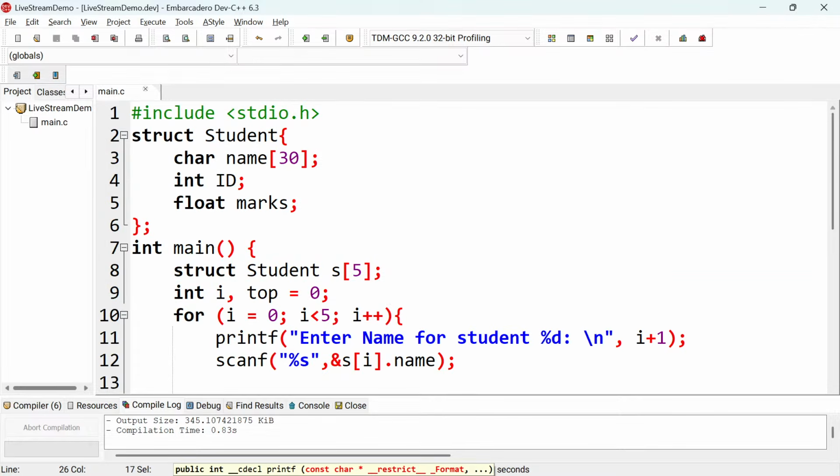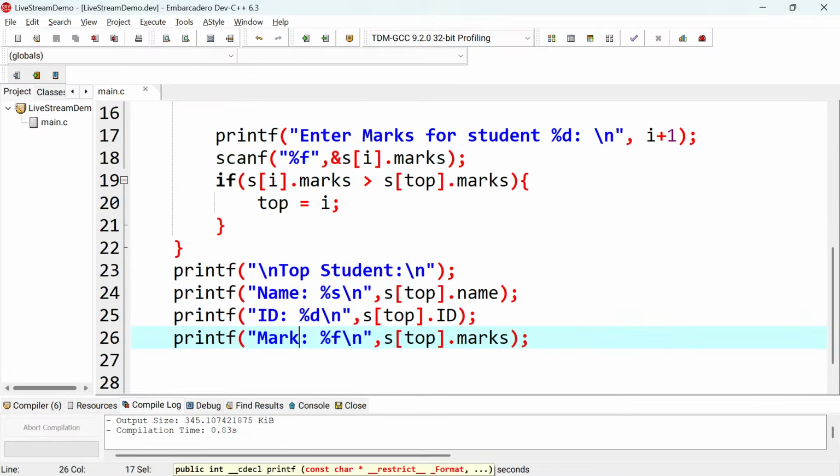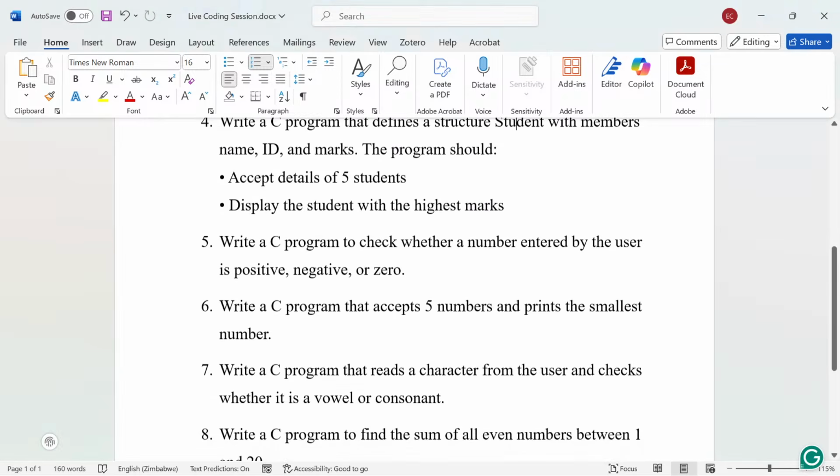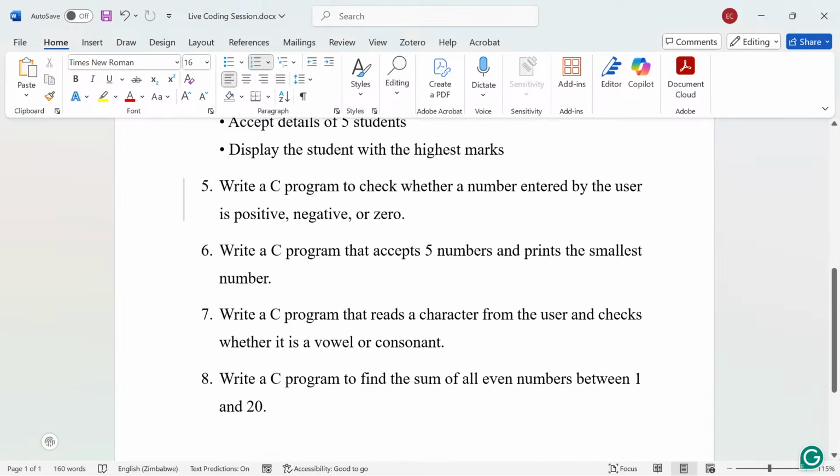So I think with this I could leave it here, and for the remainder of what we're supposed to cover, there's a lot of questions here, but if you look at these questions, what I'm going to do is post them in the comment section, right?